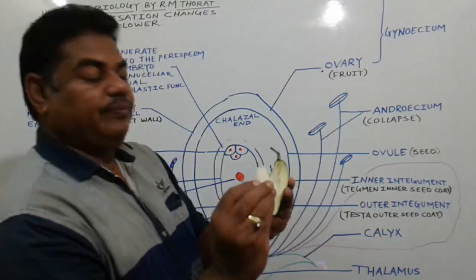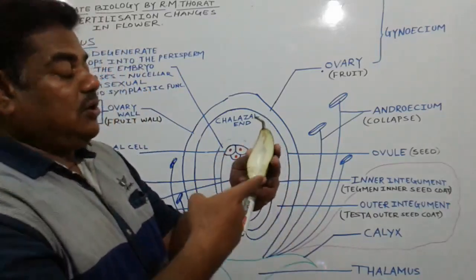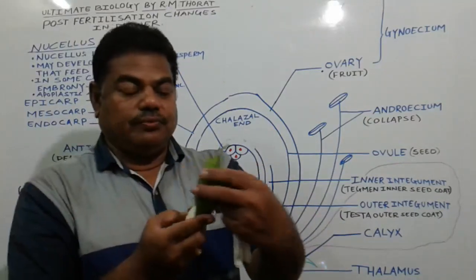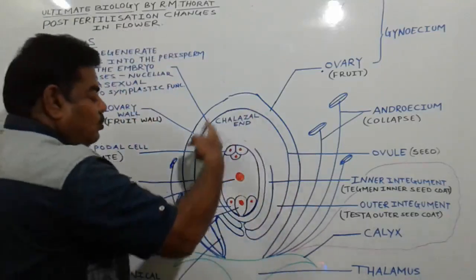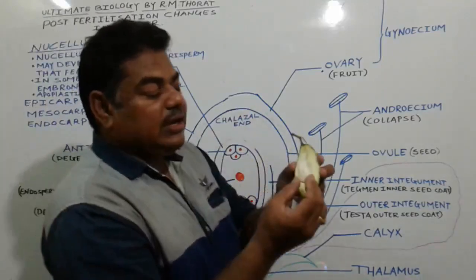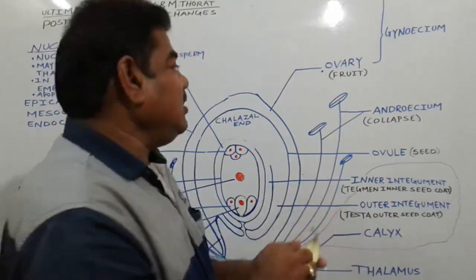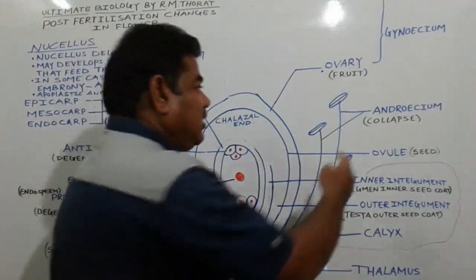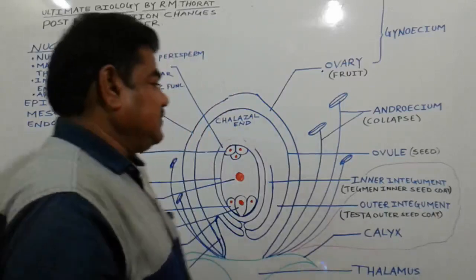So the ovary converts into a fruit, and the ovule present inside the ovary converts into a seed.